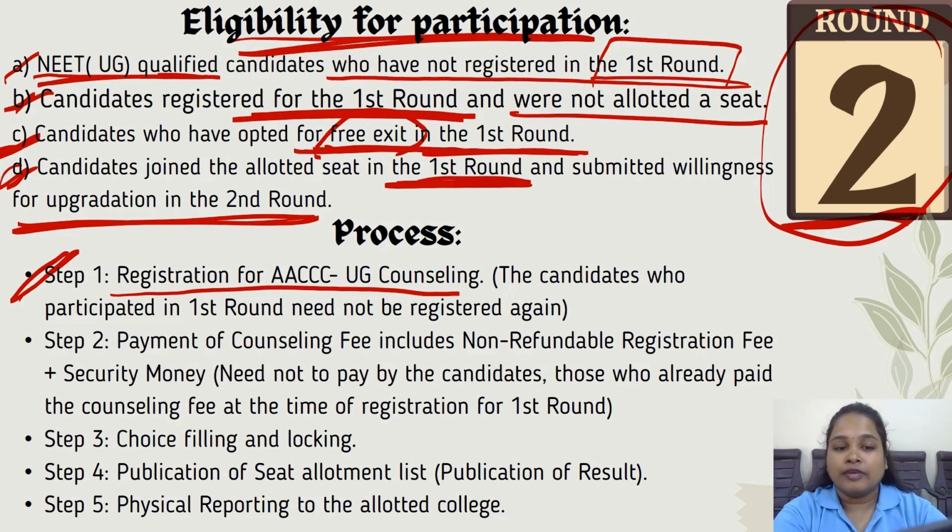Then step 2, payment of the counselling fees, which includes the non-refundable registration fee plus security money. If you have already paid in round 1, you need not pay it again. You can participate like that only. And if you have not paid in round 1, that is, new entries participating for the second round itself, then you will have to pay the non-refundable registration fee plus security money. And the third point is choice filling and locking.